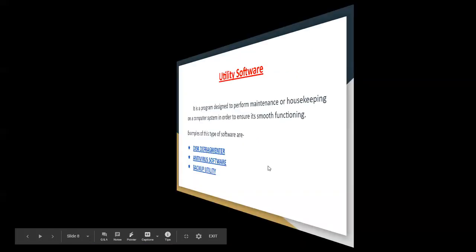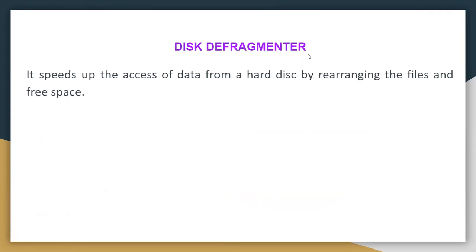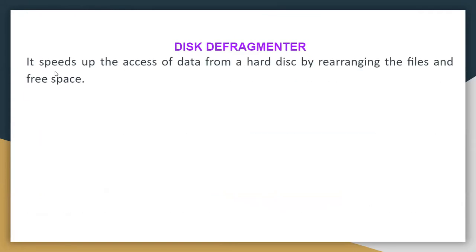First of all, we will study the disk defragmenter. What is a disk defragmenter? It speeds up the access of data from a hard disk by rearranging the files and free space. In computer memory, files are there and free space is also there.